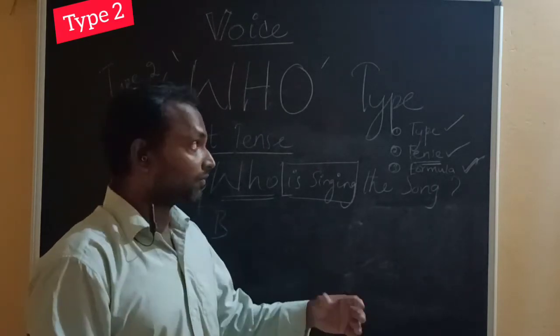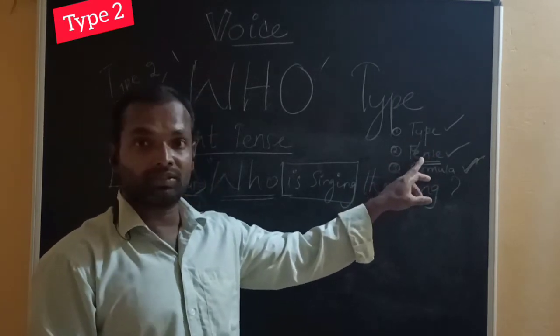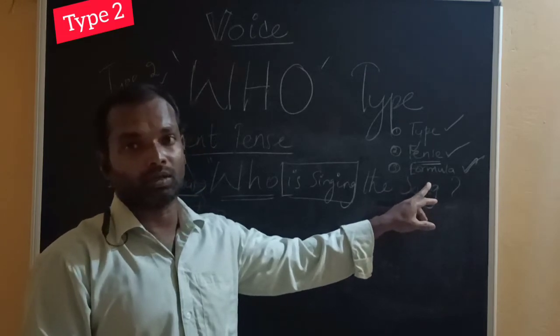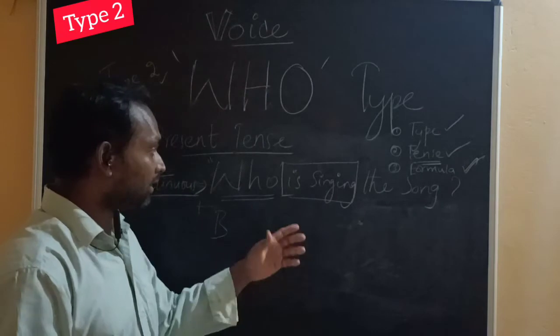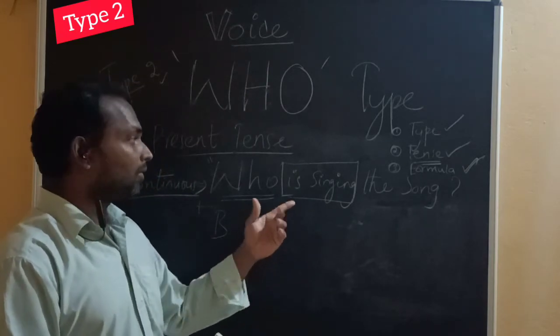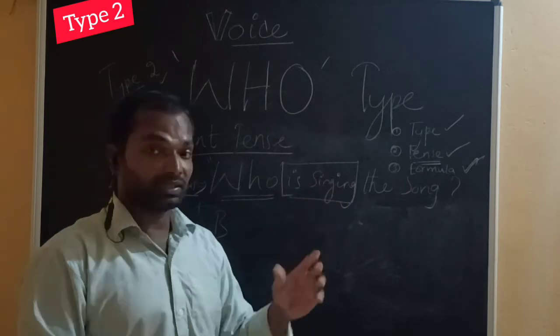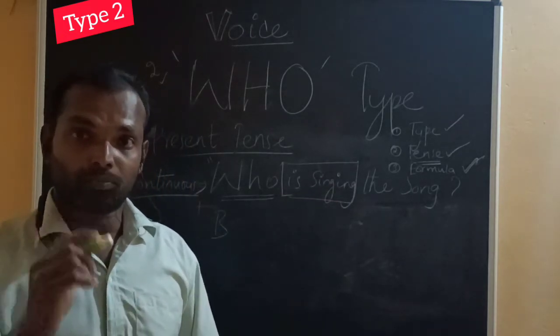First of all you have to identify the type, then identify the tense of the sentence, then apply the appropriate formula. You cannot apply a simple present formula for present continuous tense. So identifying the tense is very important, and the application of the appropriate formula.